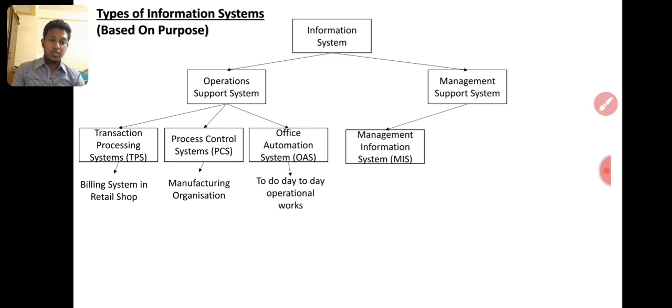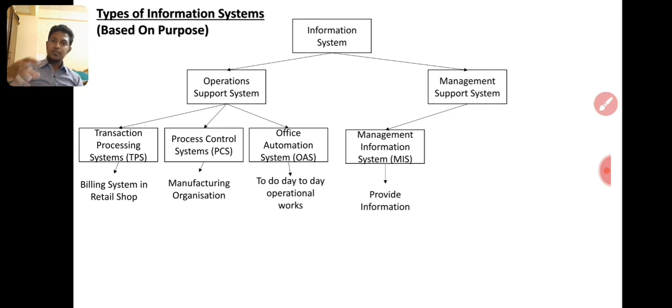Then management support systems. The first one is management information system. Management information system is a very famous information system among all types of information systems, because it again has 5 categories. So what is a management information system? It provides information, right? The transaction processing system will capture the transaction and give it to the office automation system.